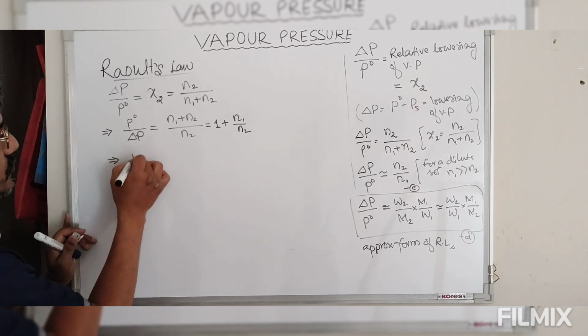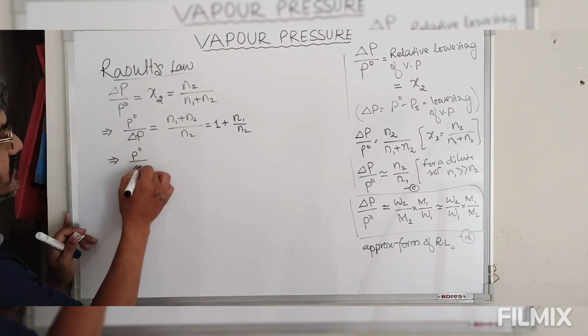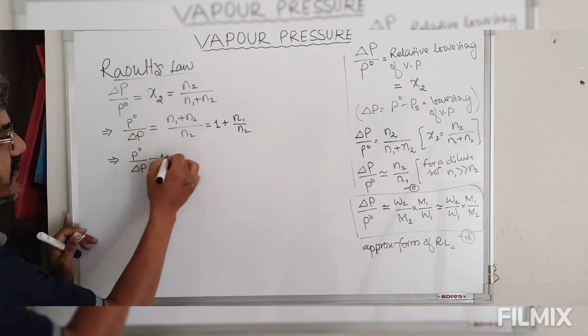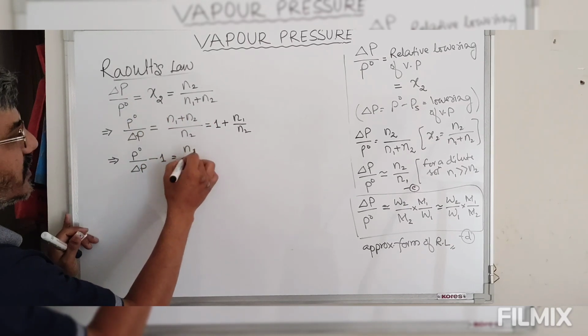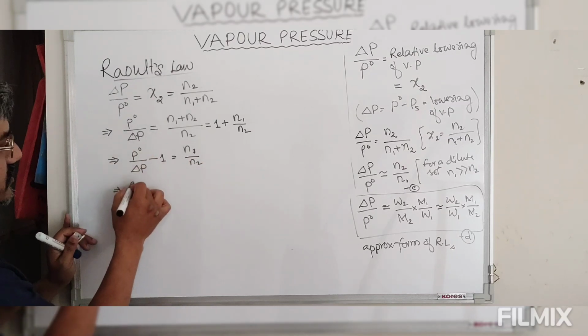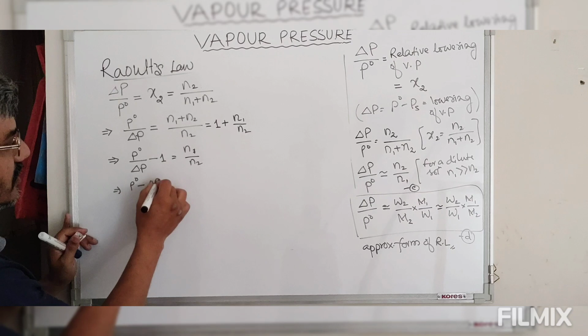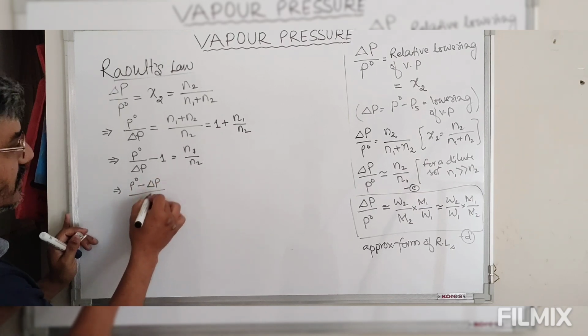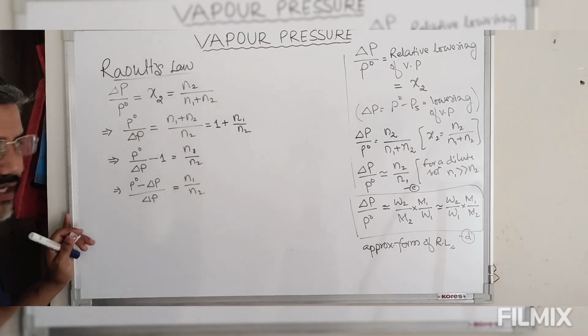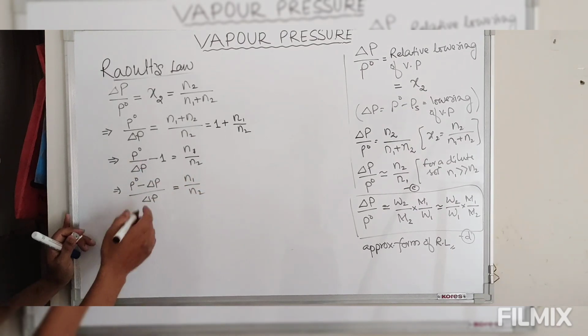So this is equal to P naught minus delta P, minus 1. We take this on the left hand side, then it is equal to N1 by N2. So look at this, P naught minus delta P divided by delta P is equal to N1 divided by N2, simple mathematical manipulation.